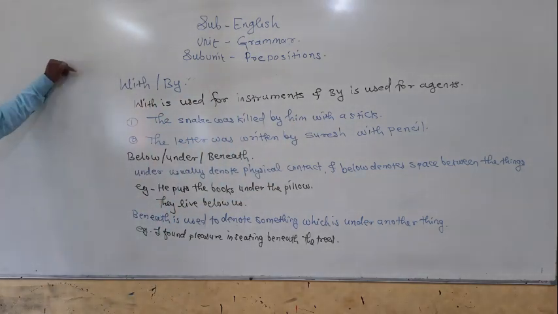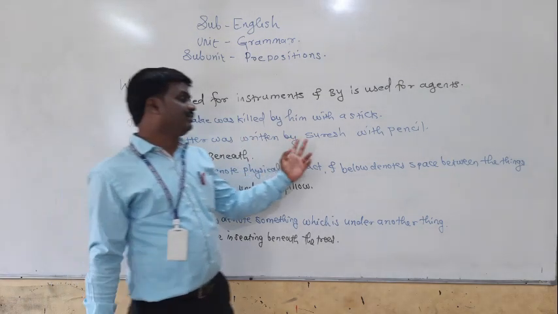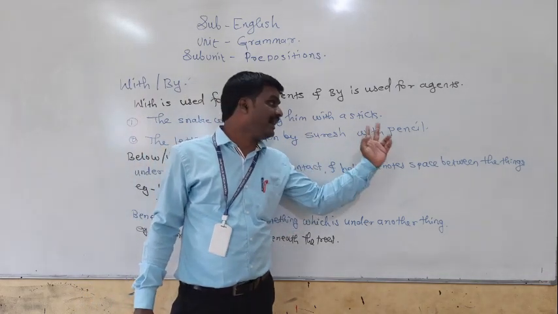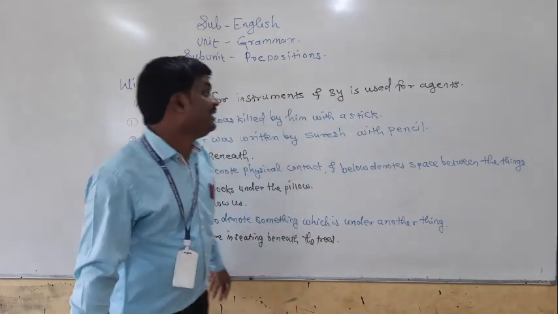So "with" is used for instrument and "by" is used for the agent. The letter was written by Suresh. Suresh is an agent, and "with a pencil" is an instrument.